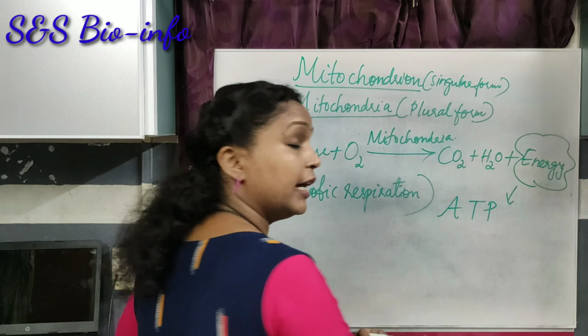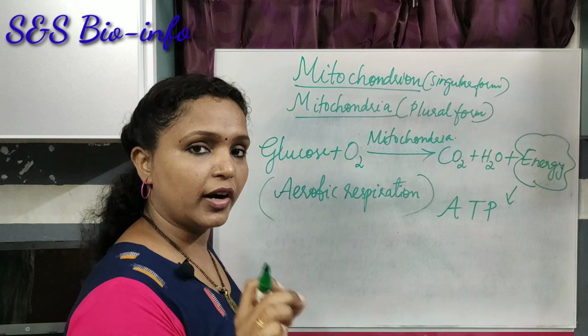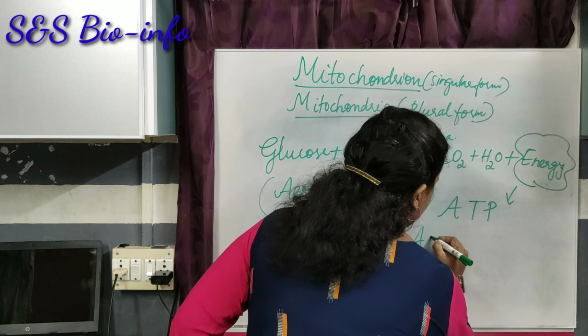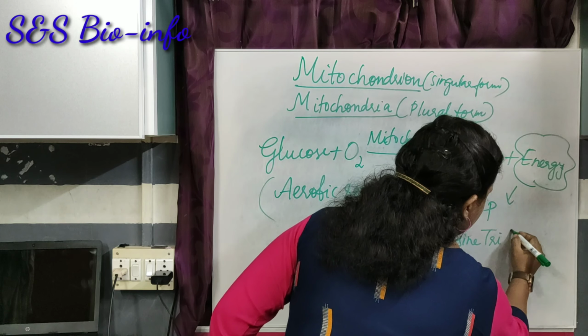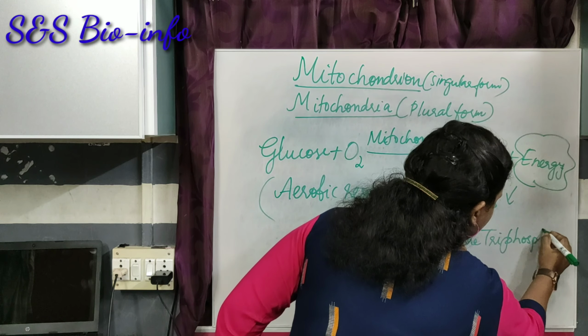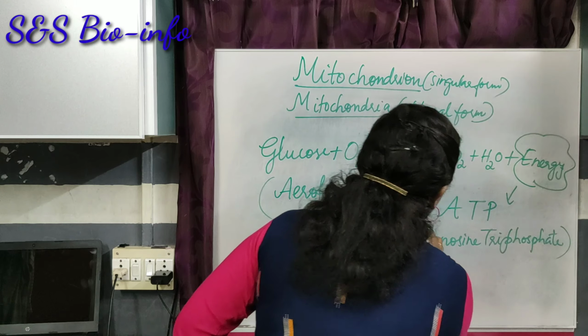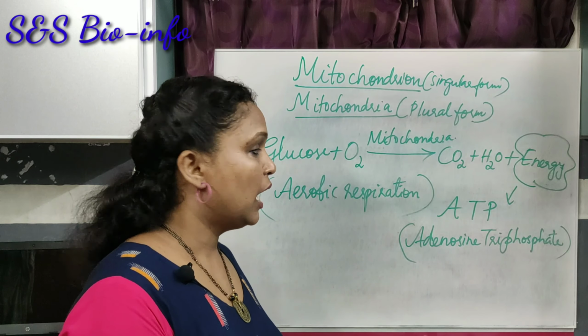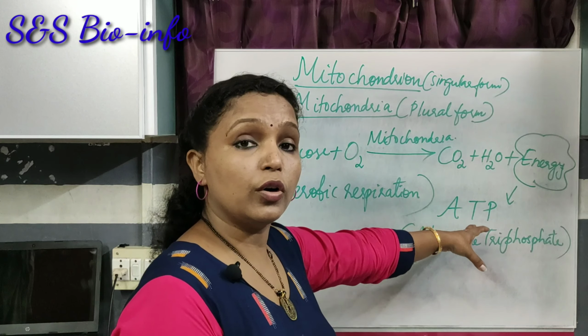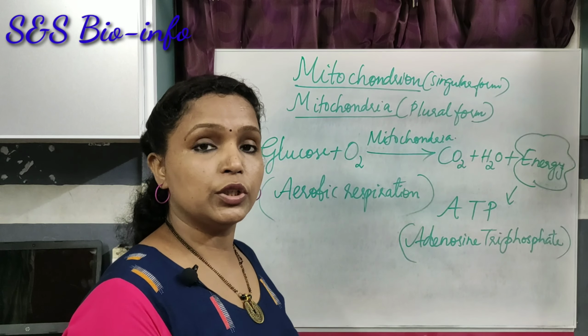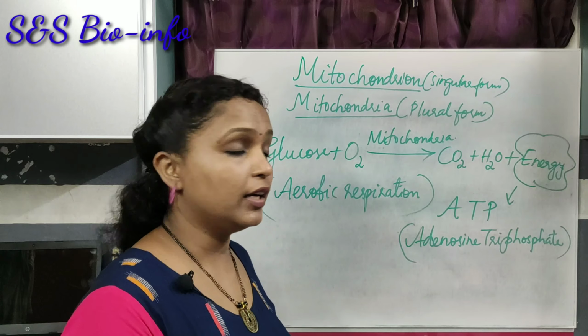ATP is adenosine triphosphate. This phosphate is a high energy molecule as it is the part of ATP. By breaking the bond between the molecules, it can release a lot of energy.